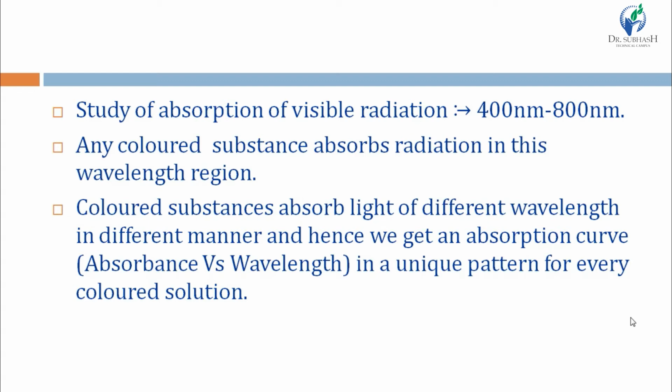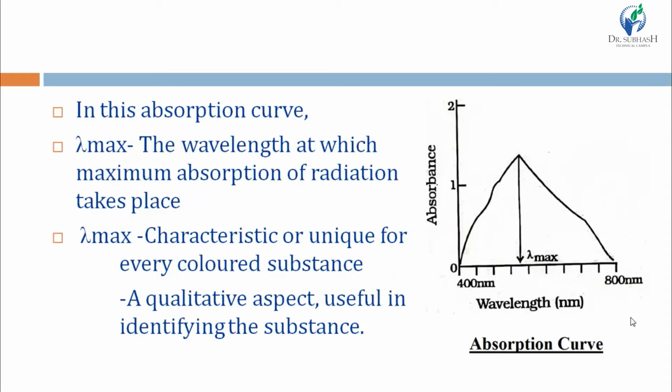Absorption curve means nothing but absorbance versus wavelength in a unique pattern for every colored solution or every colored substance, which means each substance has its specific lambda max. What is lambda max? It means maximum wavelength. Lambda max is the wavelength at which maximum absorption of radiation takes place.